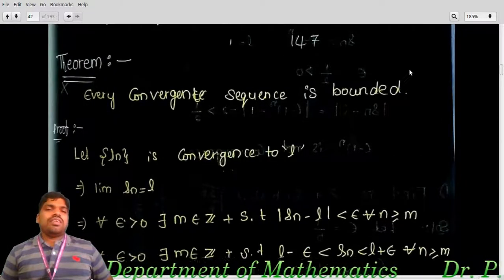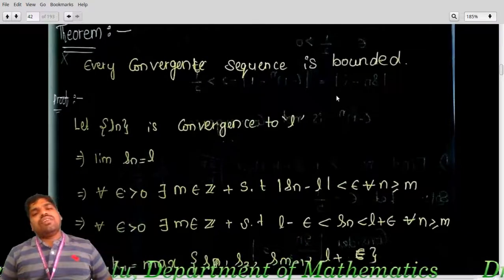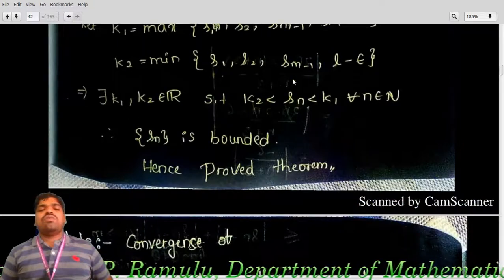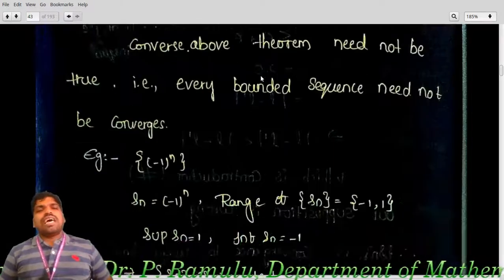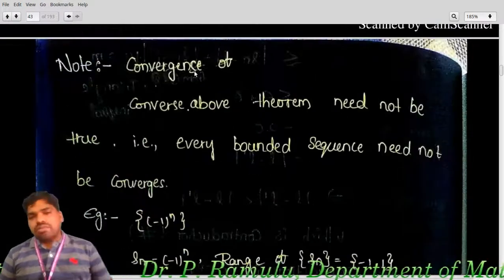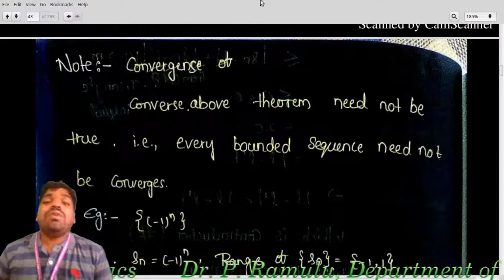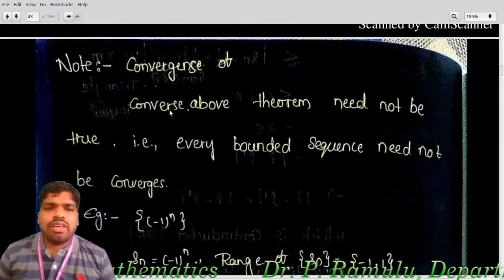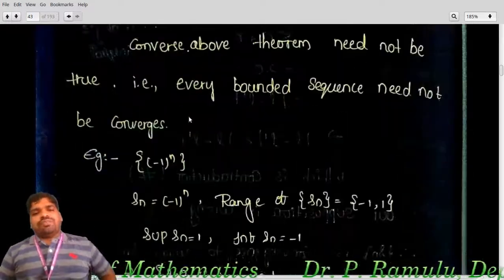First of all, what we did here: I took Sn converges to L, and from this I used the definition and proved that Sn is bounded. The converse of the above theorem need not be true. That means every bounded sequence need not converge.